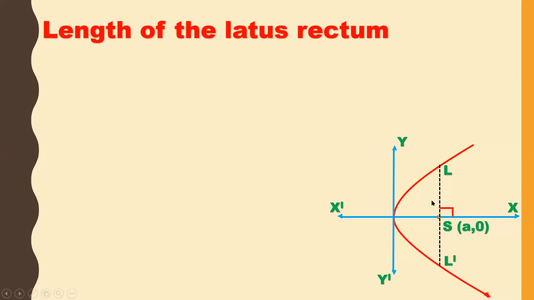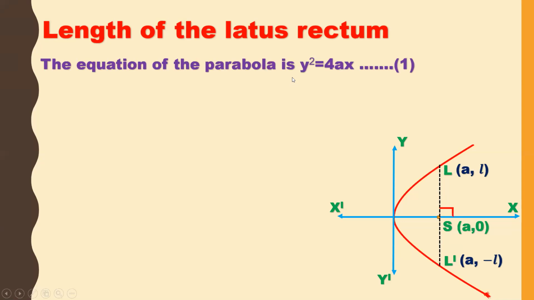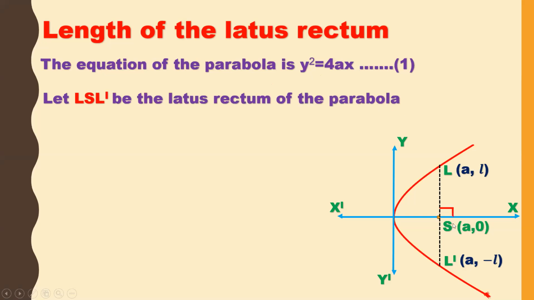Sometimes the proof of the length of the latus rectum can be asked for 2 marks, and this is also an important one. So LSL dash, L I can take as (a, l), and this is (a, -l). The equation of the parabola is y square is equal to 4ax. Already we know that the equation of the parabola is y square is equal to 4ax. Let LSL dash be the latus rectum of the parabola.